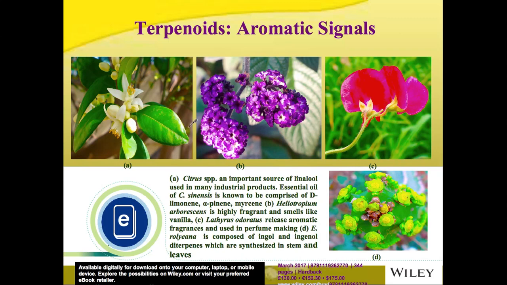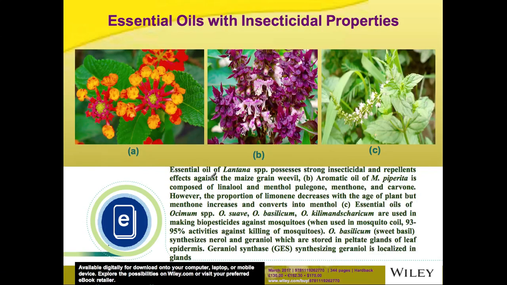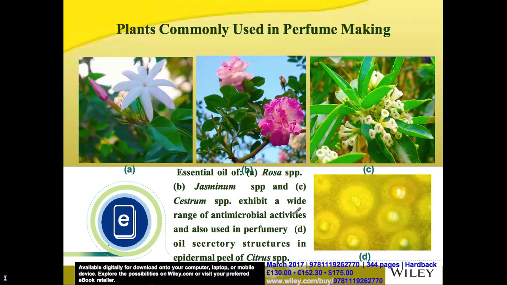Now, plants like citrus and heliotropium and Aetherius odoratus and Euphorbia royaliana also contain certain economically important terpenoids which are used in making different products and in perfume industries. Now, the essential oils of plants like lantana and ocimum and menthol are also insecticidal in nature, and that's why they are used in making bioinsecticidal compounds.